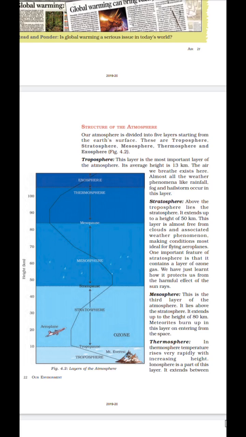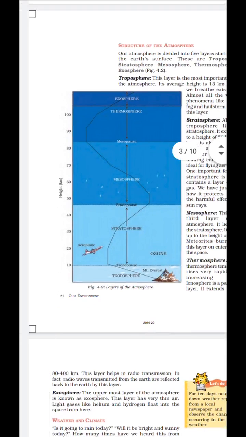Then stratosphere, that is 13 km to 50 km above the earth's surface. Then mesosphere, that is from 50 to 80 km above the earth's surface. Then thermosphere is from 80 to 400 km above the earth's surface, and then the rest of the layer is the exosphere, and that is very thin.